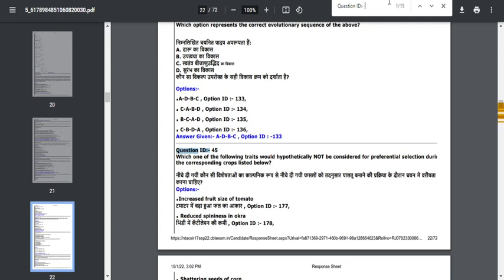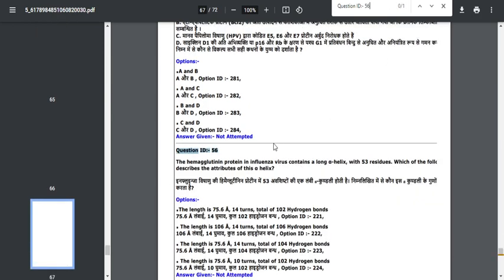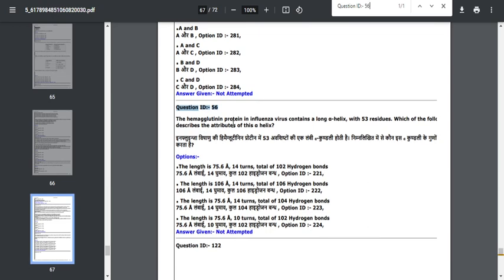Next question is question number 56. The hemagglutinin protein in influenza virus contains a long alpha helix with 53 residues. Which of the following describes attributes of the alpha helix?